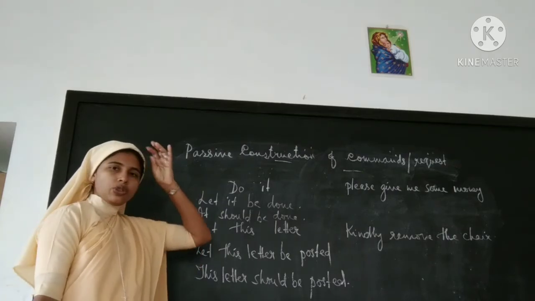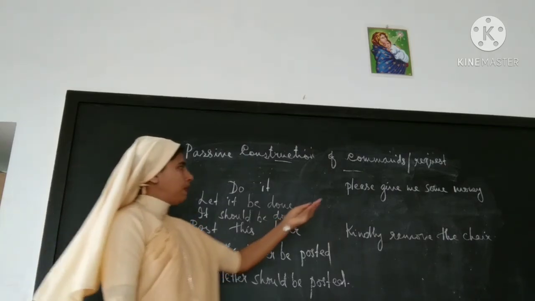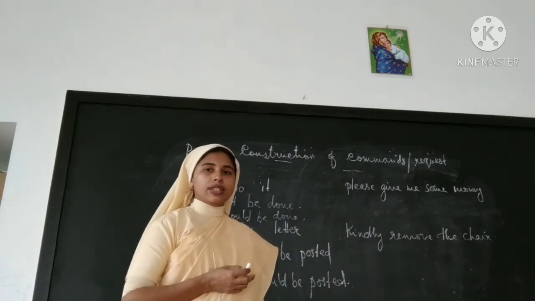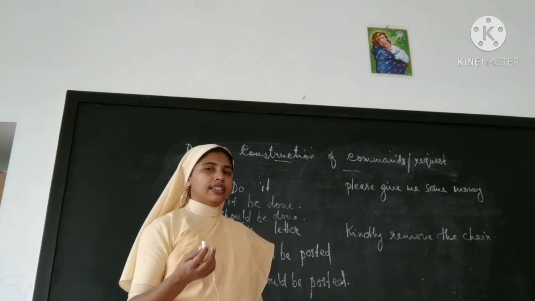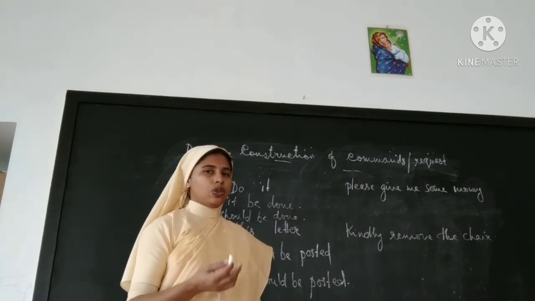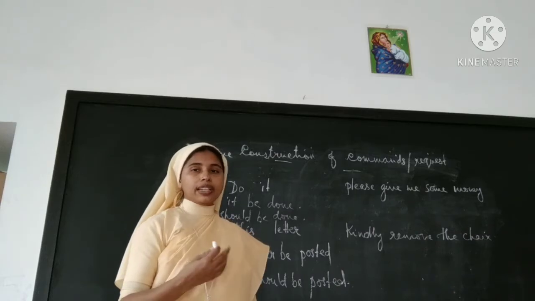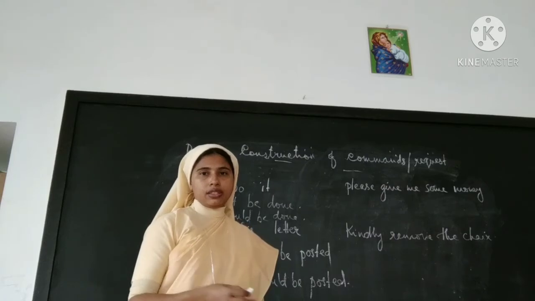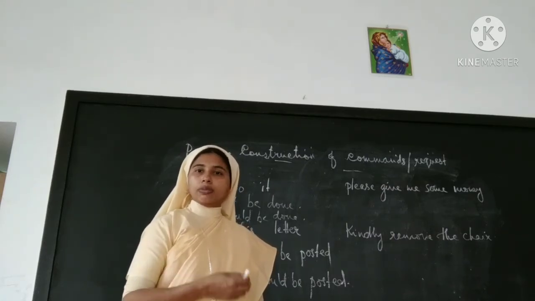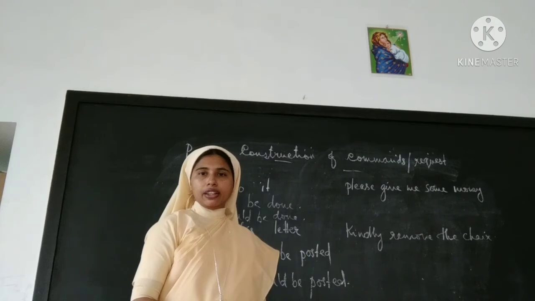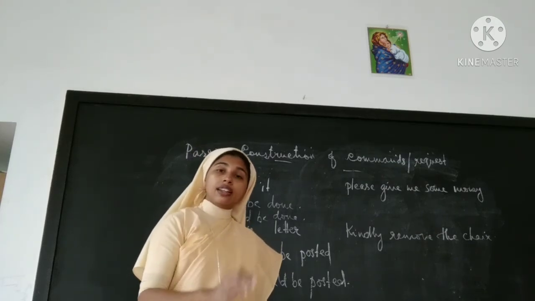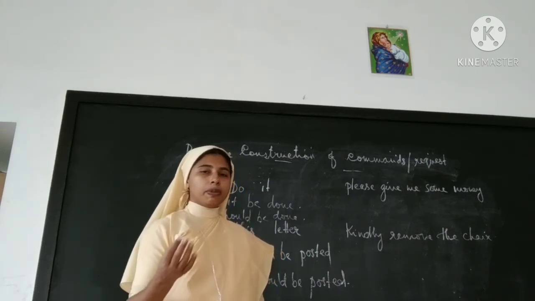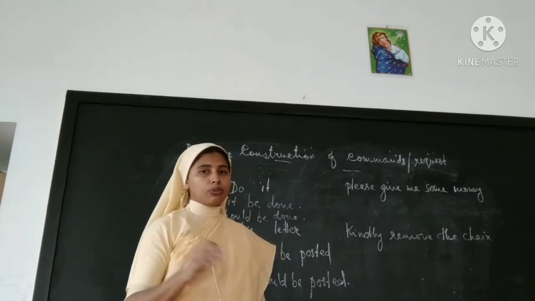Okay, let's see how to convert request into passive. Please give me some money. For that you have to add something. What is that? You know that there is a hidden subject there. So we will use "you" in commands. Do it means you must do it. That's the meaning of it. You should do it. And take it means you must take it. That means in the beginning there is a subject that is hidden. It's not revealed, but it's understood that the "you" is the subject.